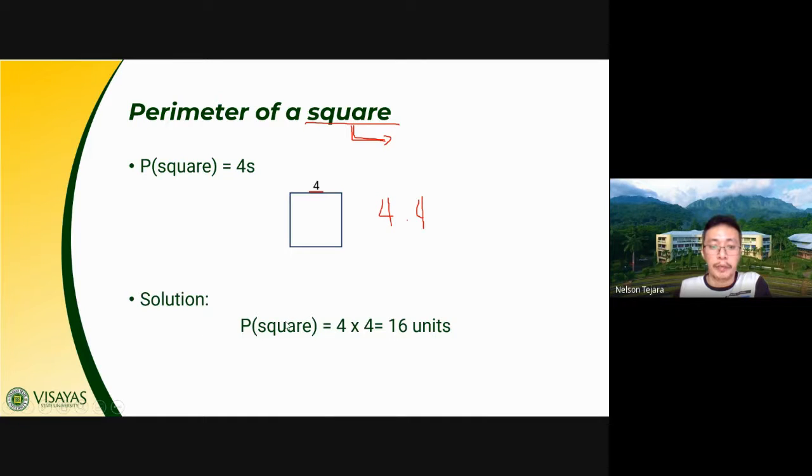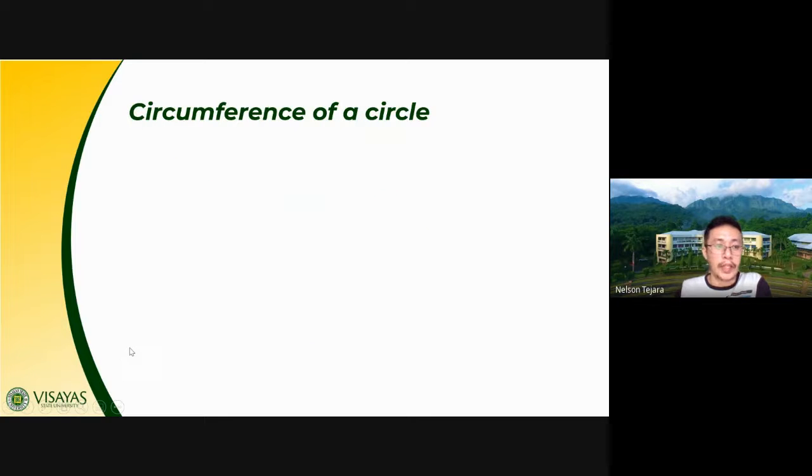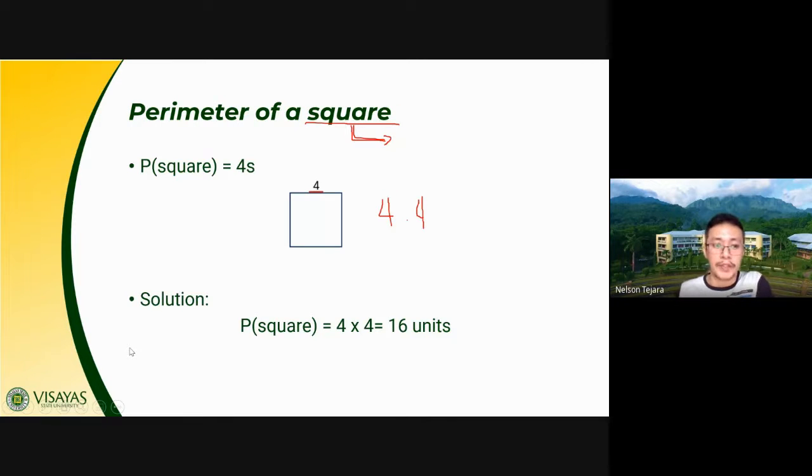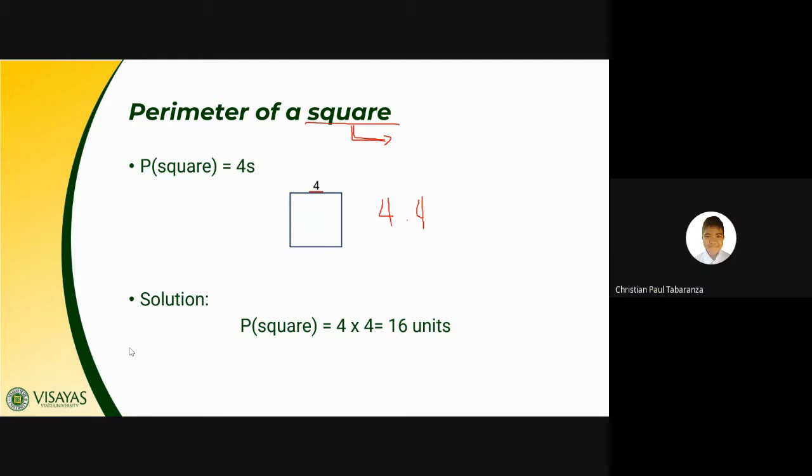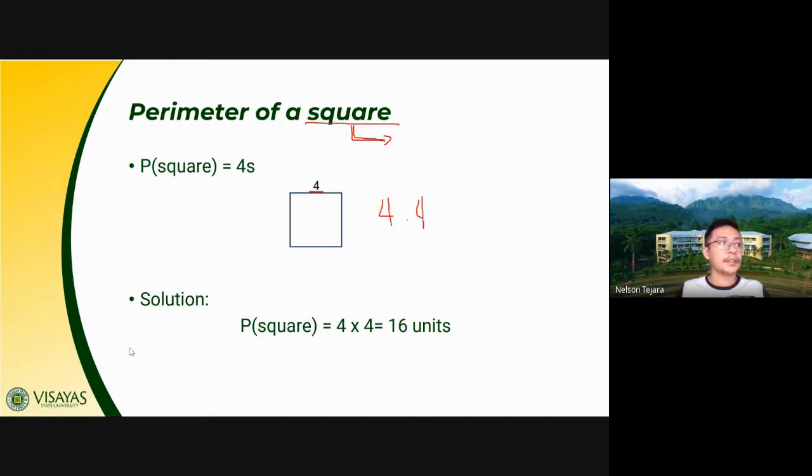Again, perimeter of a square is equal to 4 times 4. We got 16 units. Okay, questions, class, or clarifications about the perimeter of a square? None, sir. Okay, so I do hope, class, that's clear.